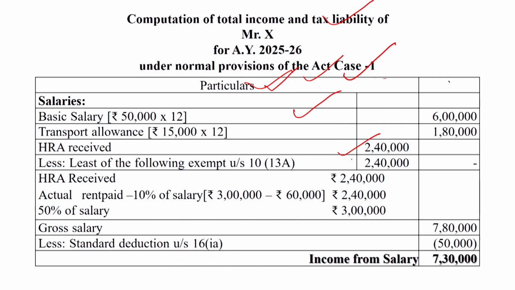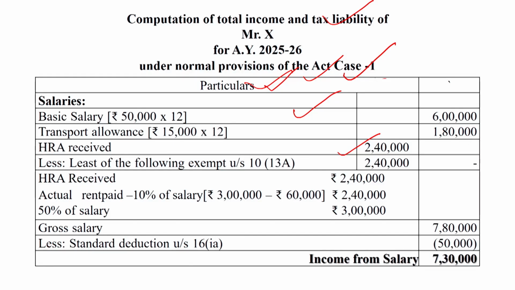This question is being solved under the optional tax regime. Under the optional tax regime, the least of the following three amounts will be exempt under Section 10(13A). First, the actual amount of HRA received. Second, rent paid minus 10% of salary. And third, 50% of salary.